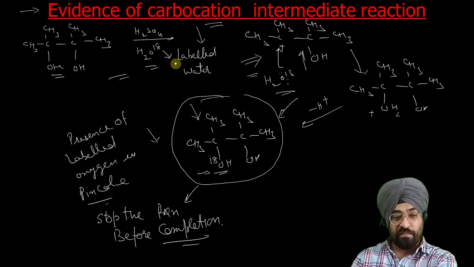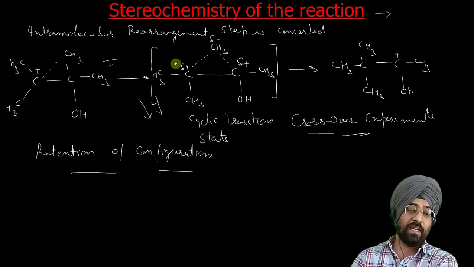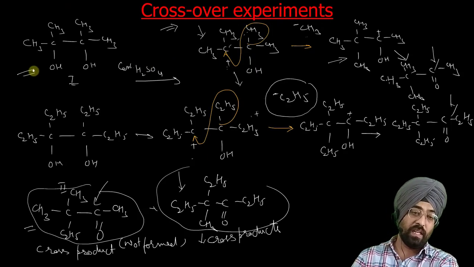So far I have taken an example of a symmetrical vicinal diol. There are some cases, suppose we have some unsymmetrical substituted diol, then how to predict where will be the formation of this carbocation and which product will be formed. So let us take this case.